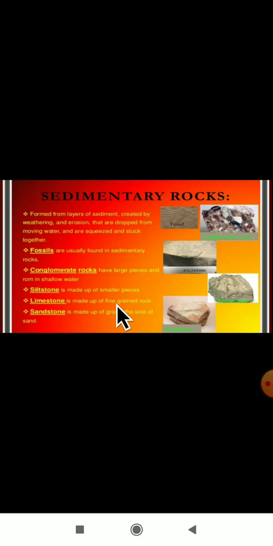You have to remember. And how are sedimentary rocks formed? When water flows through the mountain slope, it breaks some of the rocks of the mountain that come on its way. In the same way, due to strong wind and heavy rainfall, there will be a breakage of rocks. When it breaks, it will become smaller pieces. The small pieces of rocks and soil particles are carried away by flowing water or wind to other places. This way the layers of sediments will go on piling up.